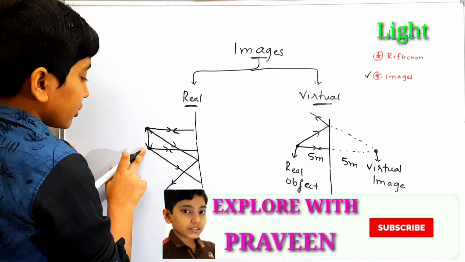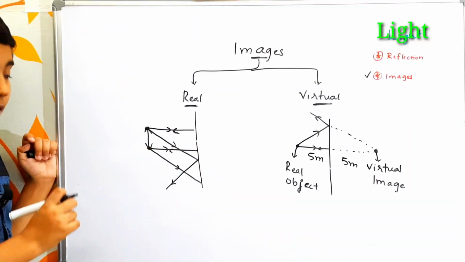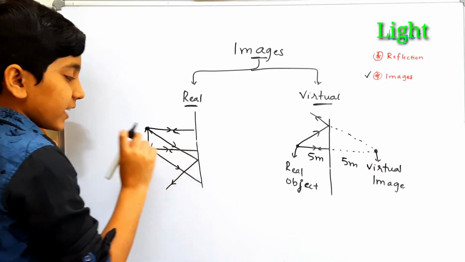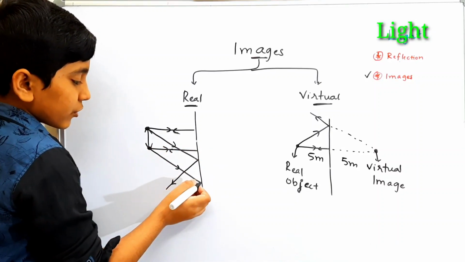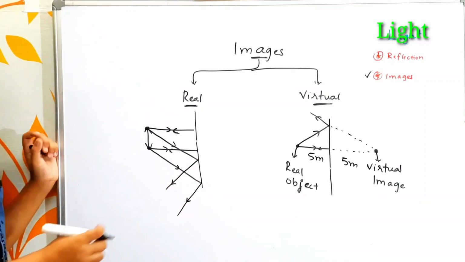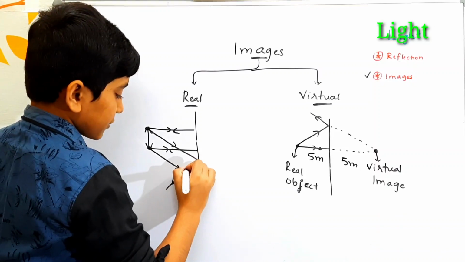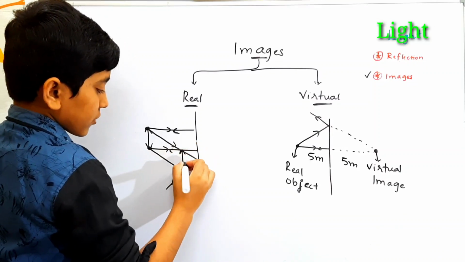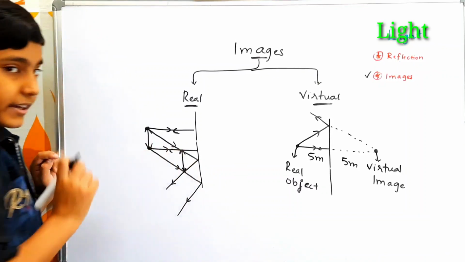Coming to the bottom, the first ray is perpendicular to the plane mirror, so it again reflects in the same direction. The other goes towards the bottom and reflects in some other direction. So the image is formed in this portion, between the reflected rays.